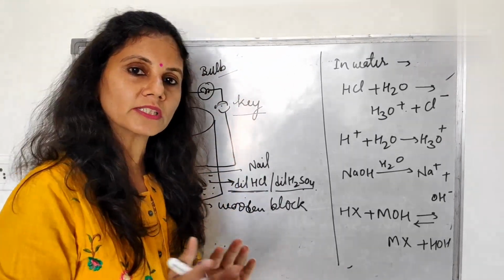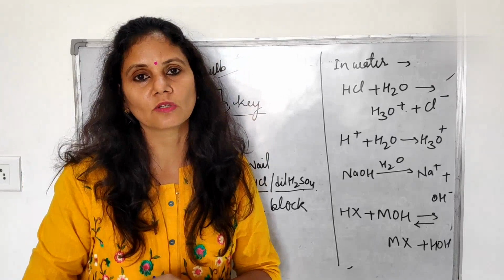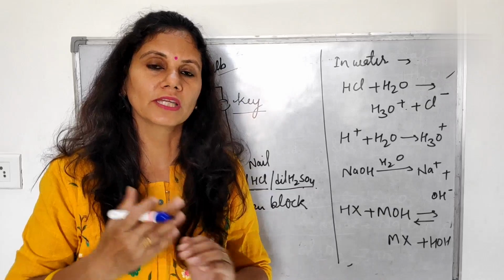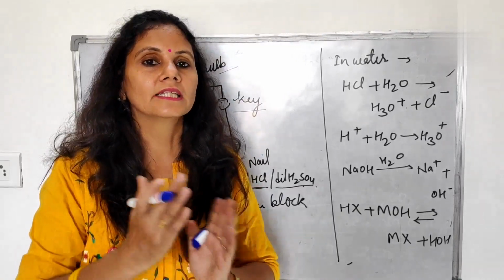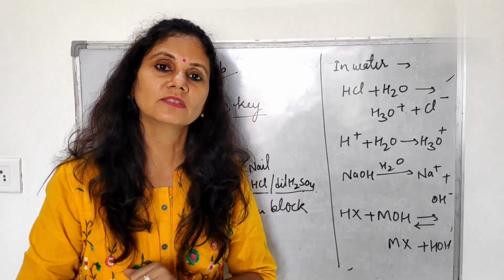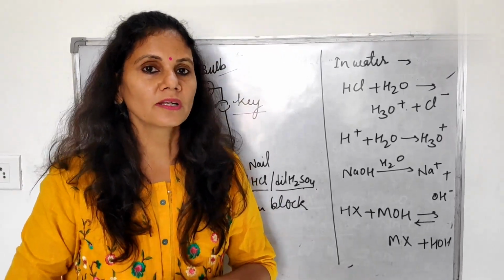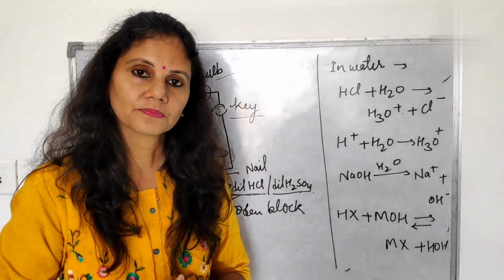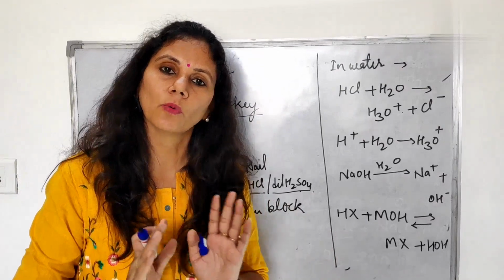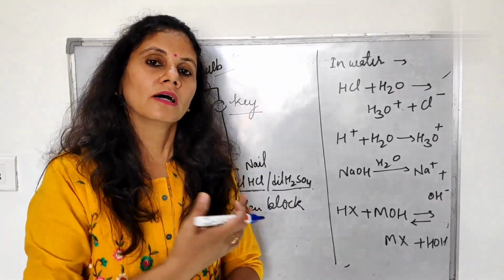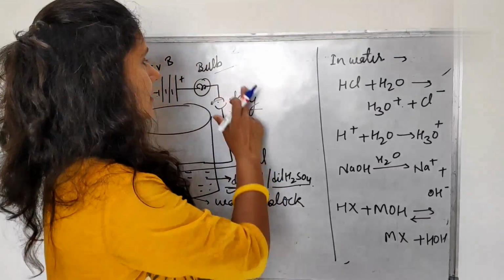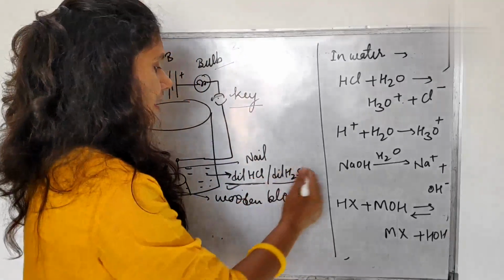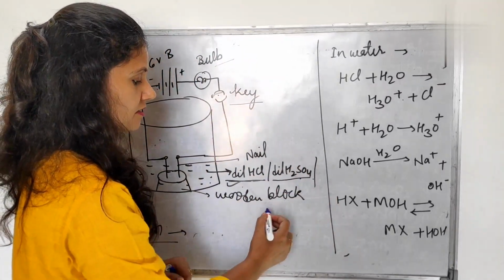How can we determine concentrated HCl and dilute HCl? If we put some amount of concentrated HCl in it, then the brightness of the bulb increases. So we can say that a stronger acid gives us more H plus ions. They ionize more. That's why the bulb is going to glow more. If the acid is dilute, it means there is more water than acid, so H plus ions will be fewer. So the brightness of the bulb will decrease. But if we put some amount of such like glucose.